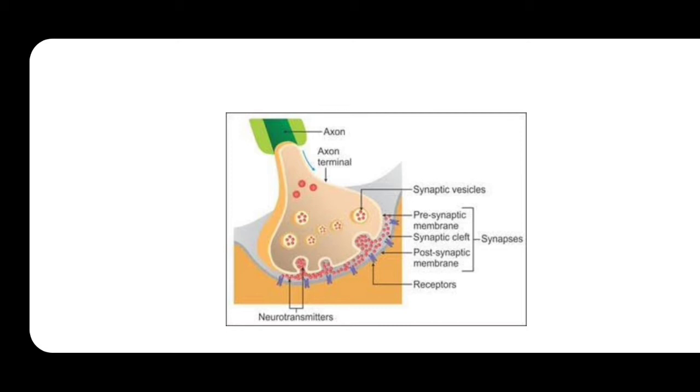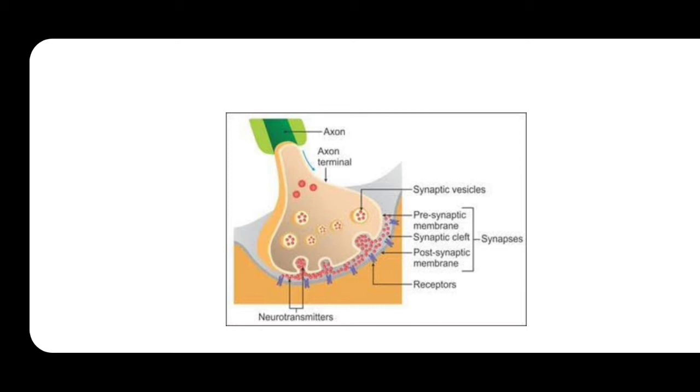Inside the axon bulb there are synaptic vesicles, which consist of chemicals, and those chemicals are called neurotransmitters. Then you can see the presynaptic membrane of the neuron, and next is the postsynaptic membrane of the dendrites.